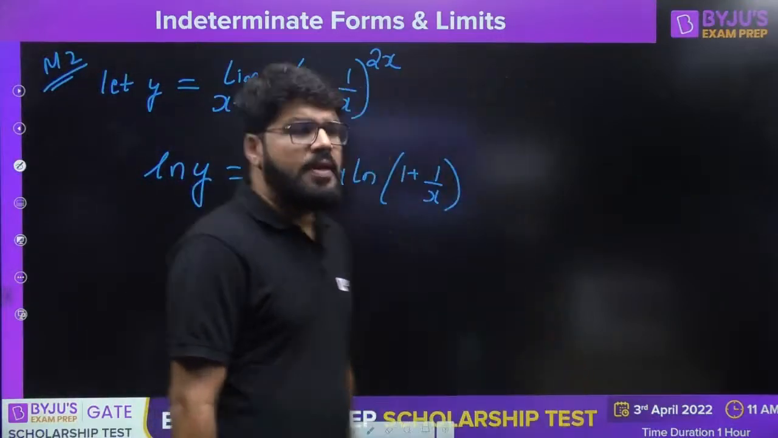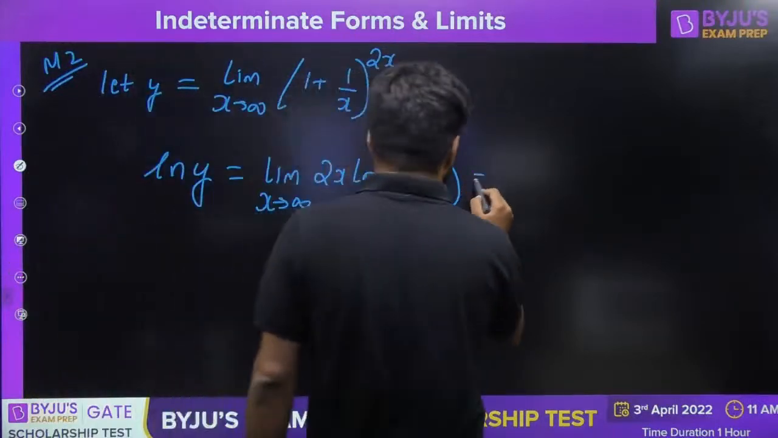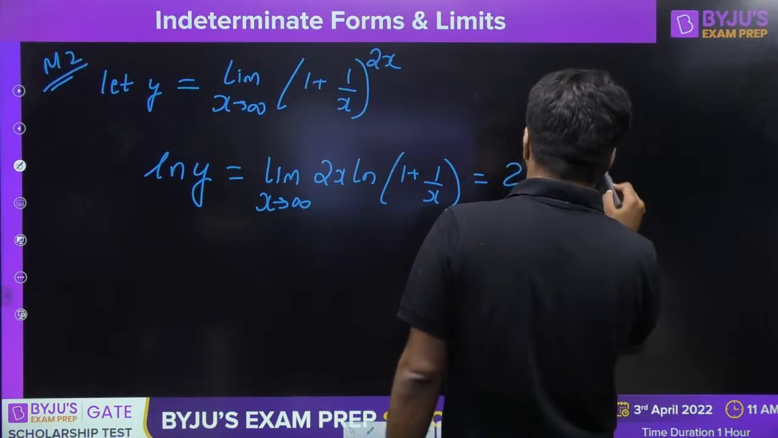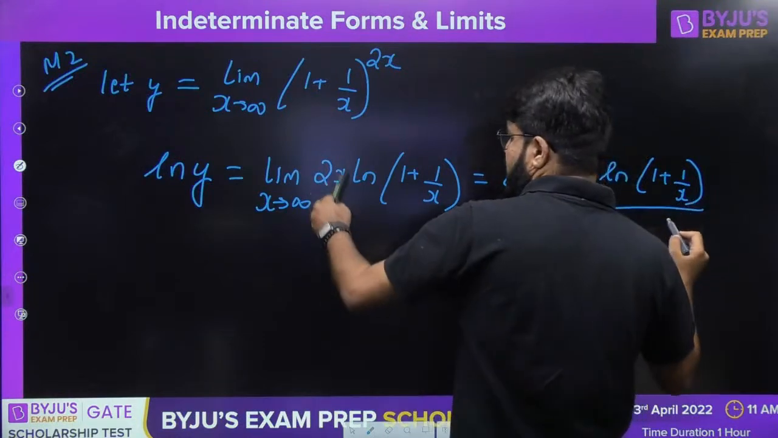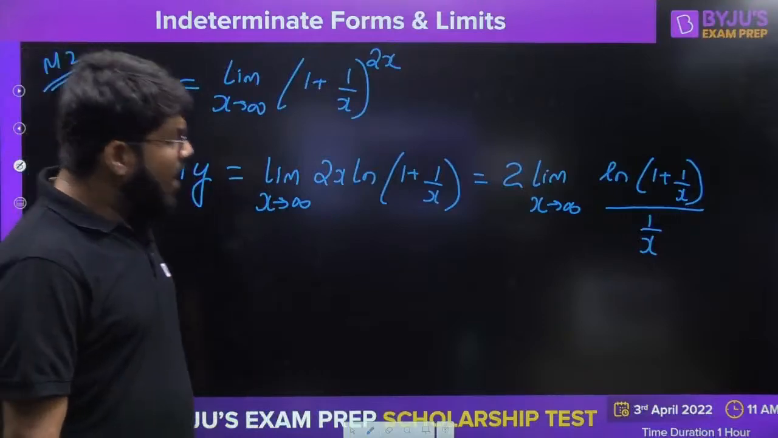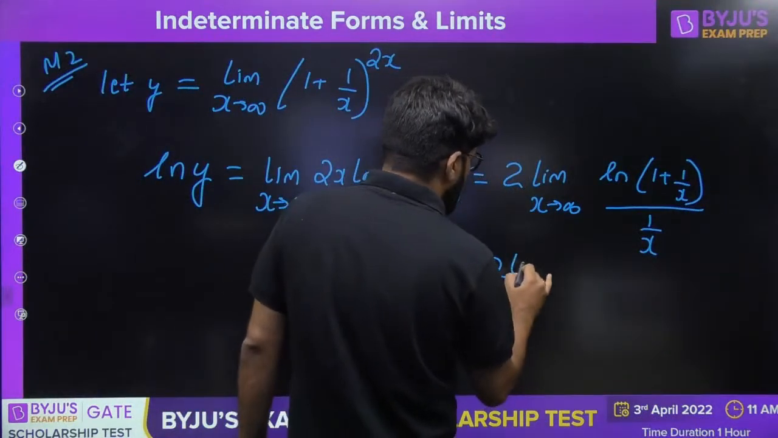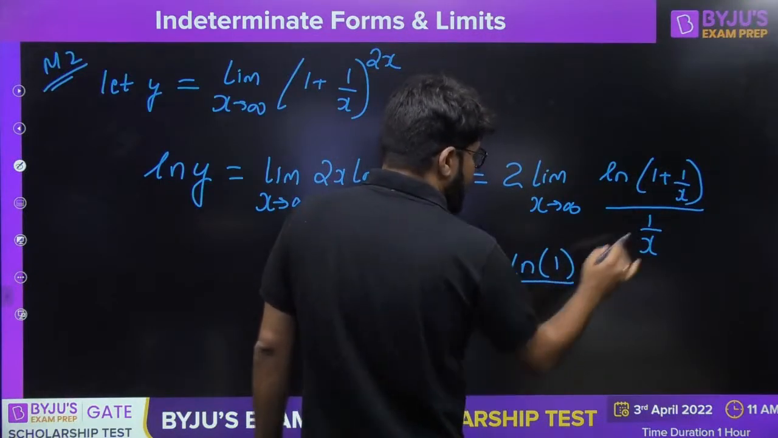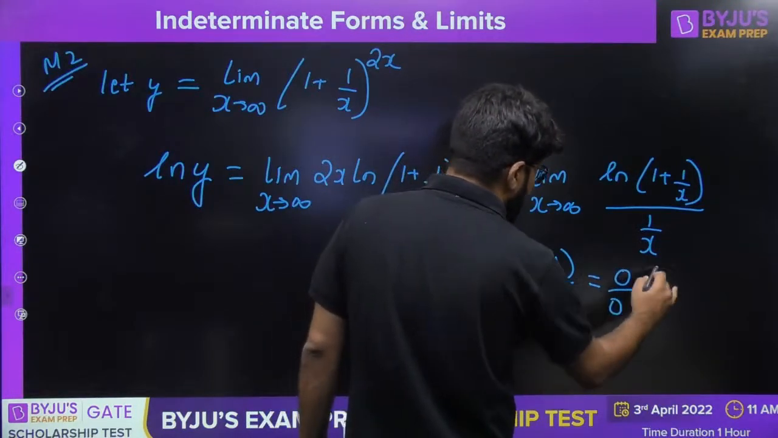Okay? Now send this x to the denominator. Keep the 2 outside. So 2 times the limit as x tends to infinity of log of 1 plus 1 by x, and when you send x to the denominator, it is written as 1 by x, in reciprocal form. Now this is clearly of the form x tending to infinity, so 1 by x tends to 0. 1 divided by infinity is 0, and log 1 is also 0. So this is the 0 by 0 form.